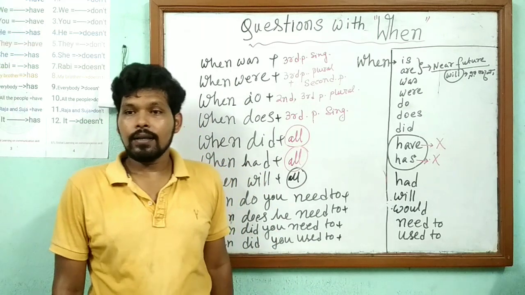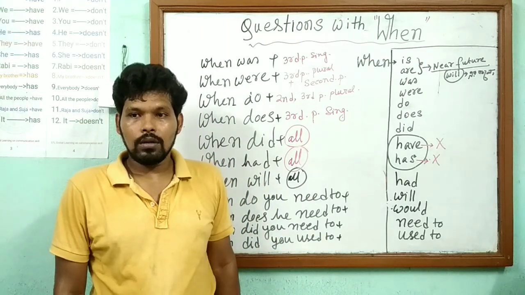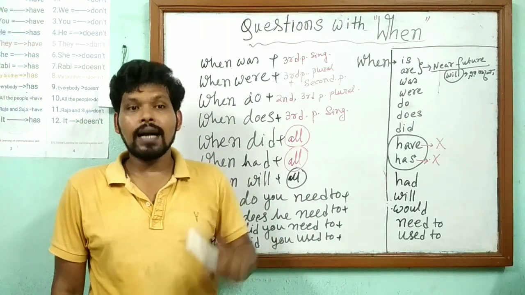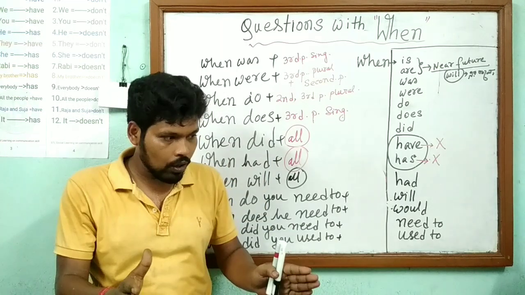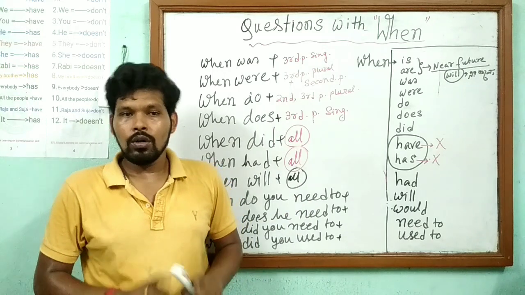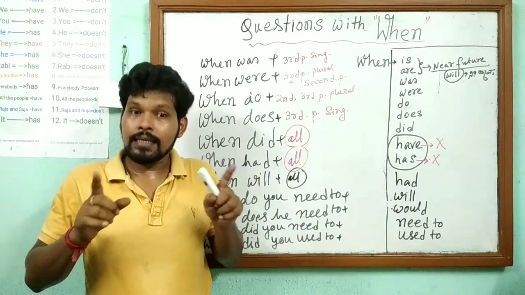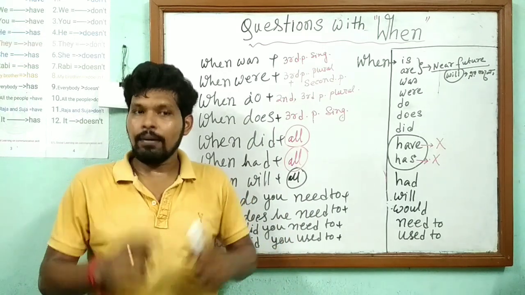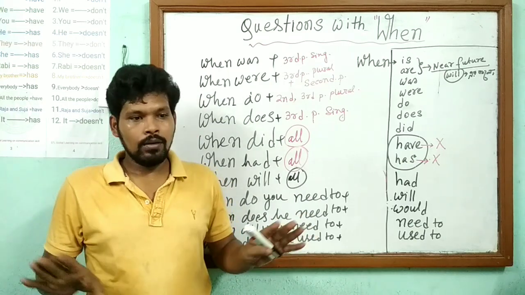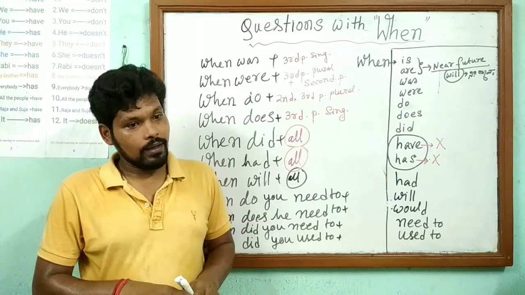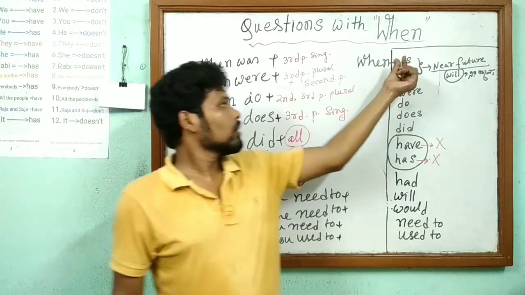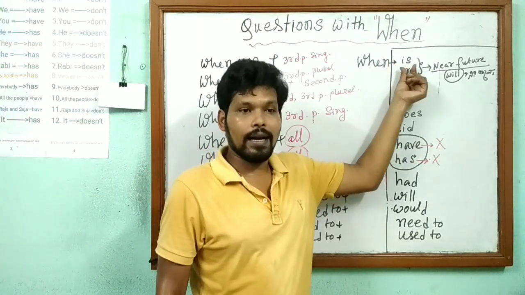When is he coming? He is coming tomorrow. The same question is when will he come? He will come tomorrow and he is coming tomorrow, both have the same meaning. So we can ask questions with when is, when are.